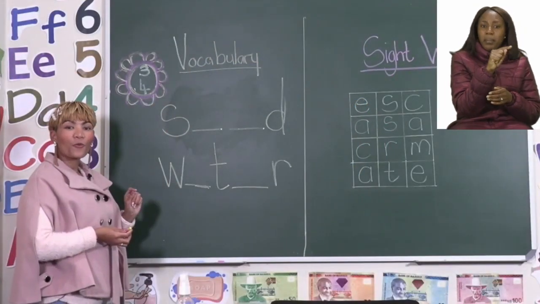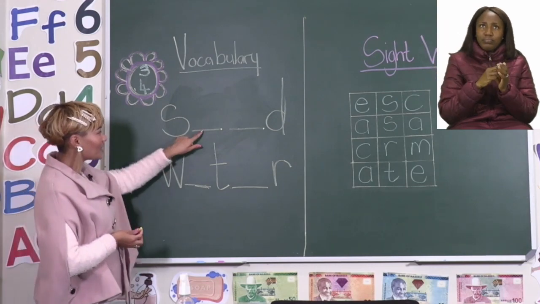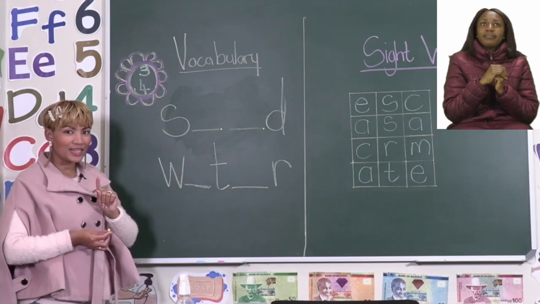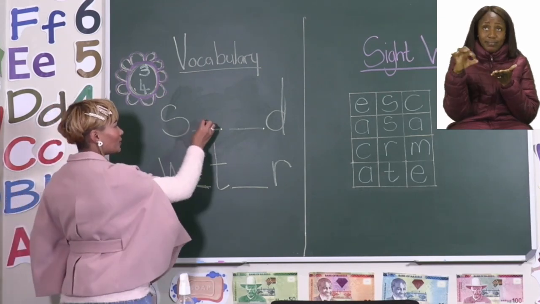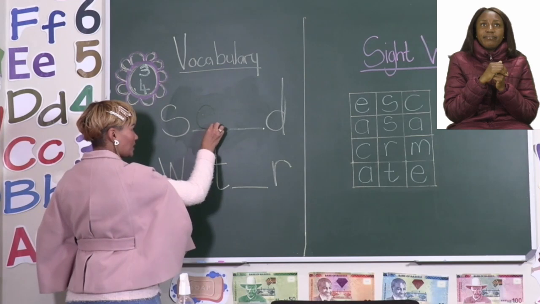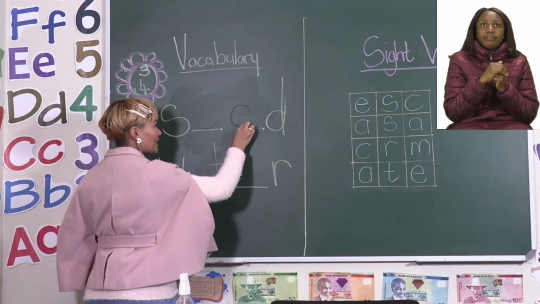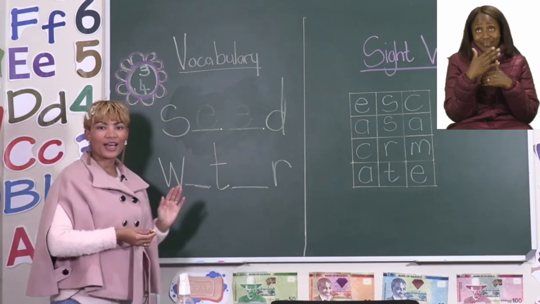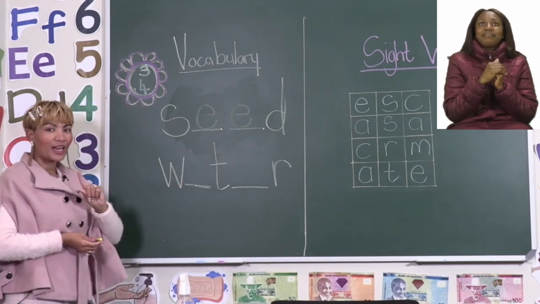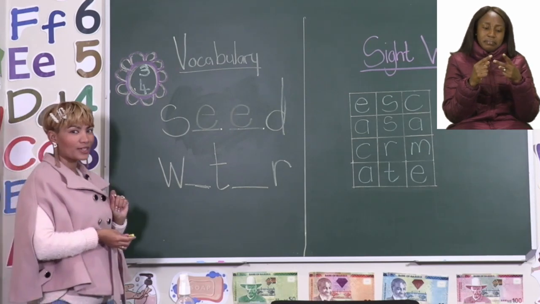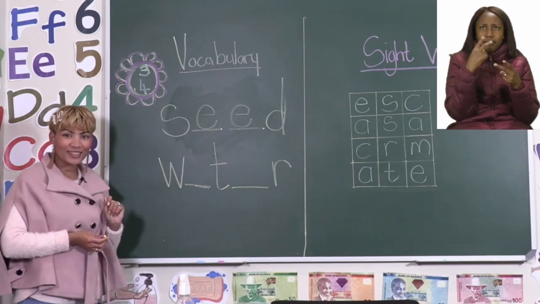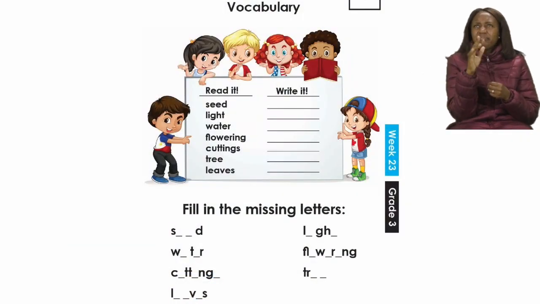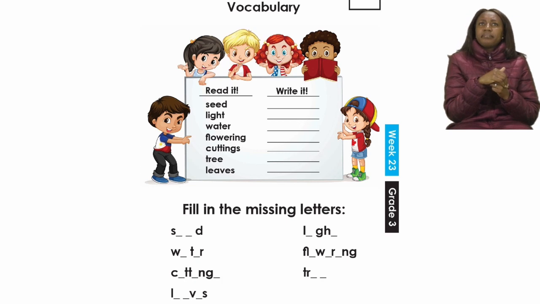So now we are going to go ahead and fill in the missing letters. Okay, so we said seed. That means we have to fill in an E and another E. And there we have completed the word seed. Okay, let's look at the second word. Let's quickly go back to the booklet again and look at the list of words given to us to see which word will fit in here.